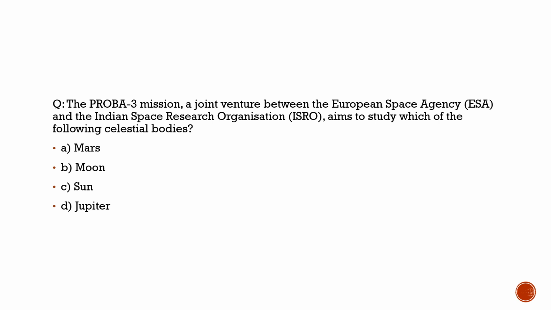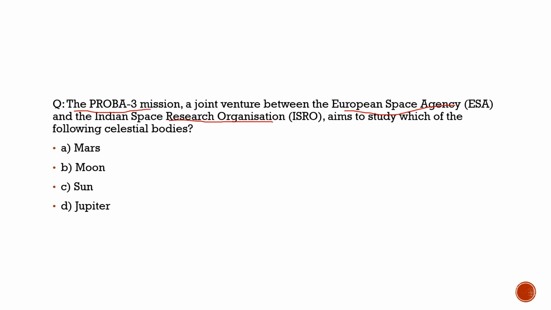Here the question is from the science and technology. The question is about the Proba 3 mission. The question says the Proba 3 mission is a joint venture between the European Space Agency and the Indian Space Research Organization, ISRO, aims to study which of the following celestial bodies. Why we had brought this? Because ISRO is set to launch Proba 3 today. It was actually to be launched yesterday, but because of some anomaly alert, it has been shifted to today. So today they are going to launch this.